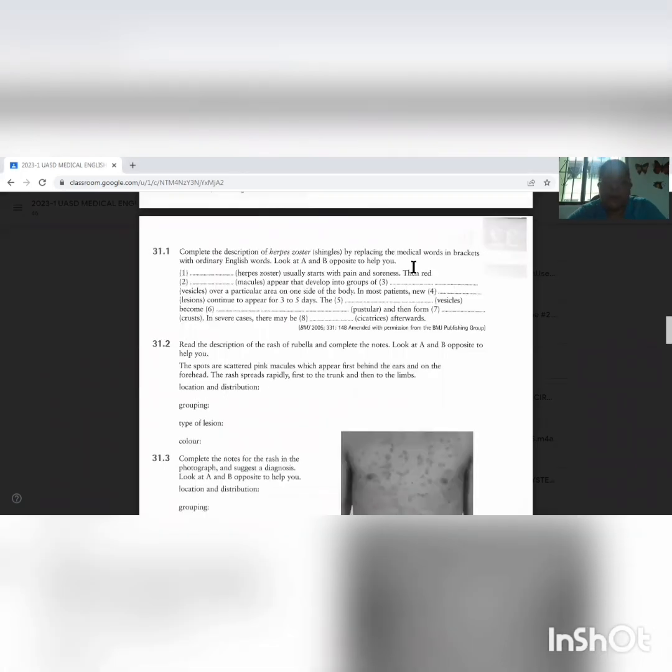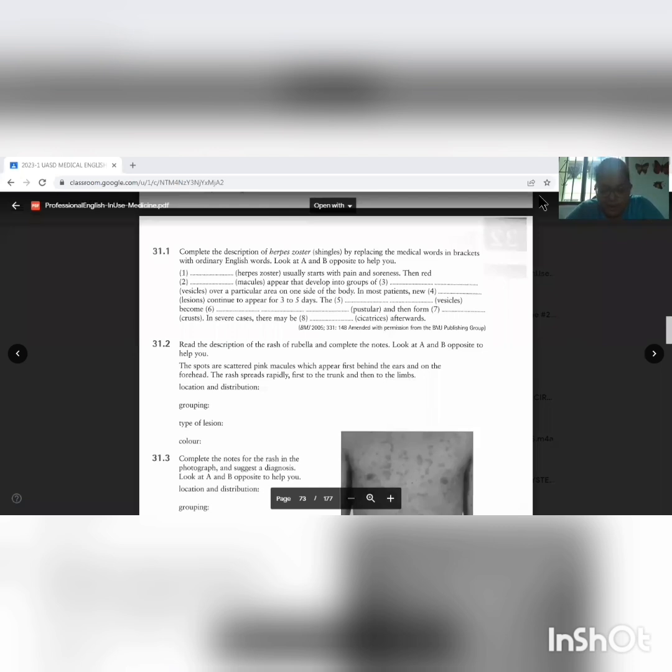Unit 31. The skin. 1. Exercise 31.1. Complete the description of herpes zoster shingles by replacing the medical words in brackets with ordinary English words.